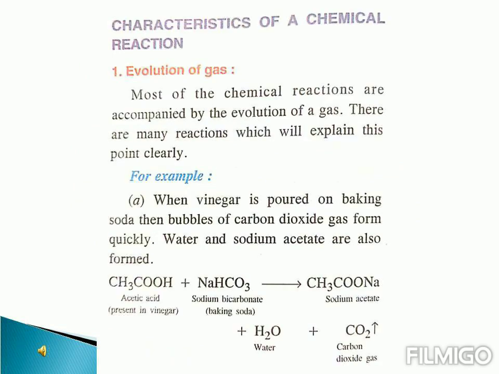Next, we'll be learning the characteristics of a chemical reaction. During this whole process of chemical reaction, we'll see 5 different types of changes. Number 1 is evolution of gas.